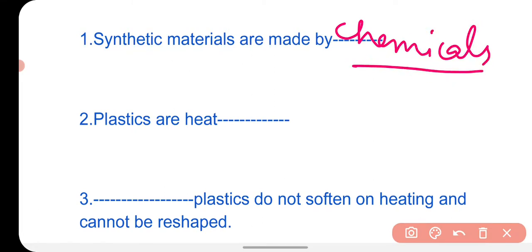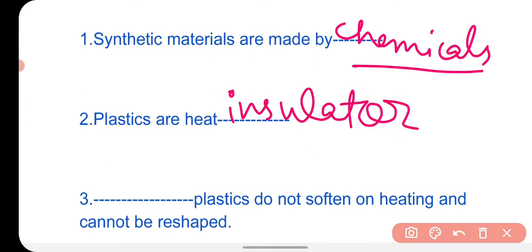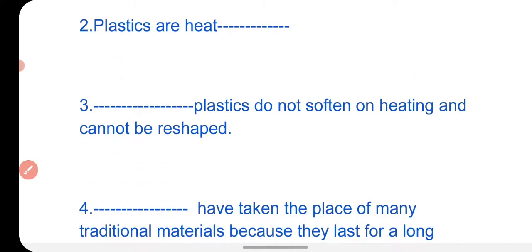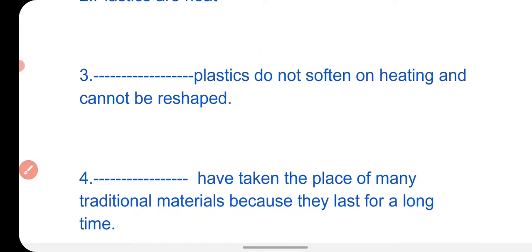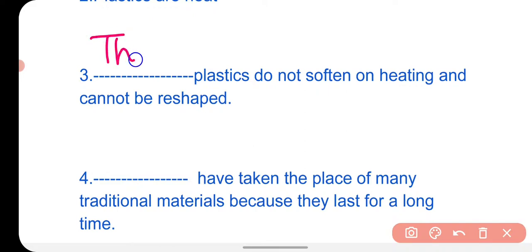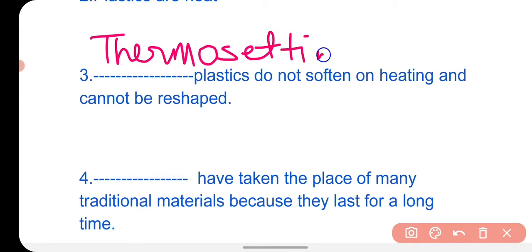Okay, synthetic materials are made by chemicals, and plastics are heat insulators. Heat insulators do not pass heat through them. Next question is: dash plastics do not soften on heating and cannot be reshaped. So the correct word is thermosetting plastic. You know that thermosetting plastics do not soften or melt by heating. So the correct word here will be thermosetting plastic.